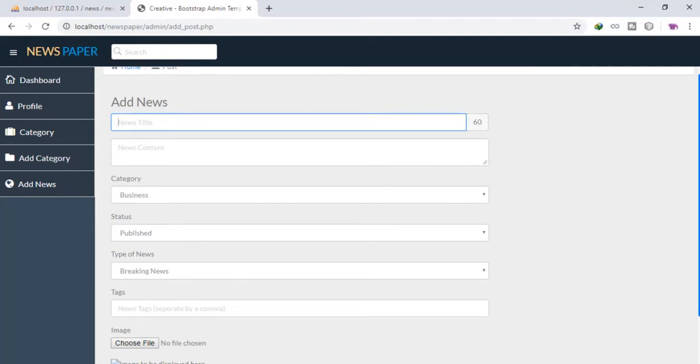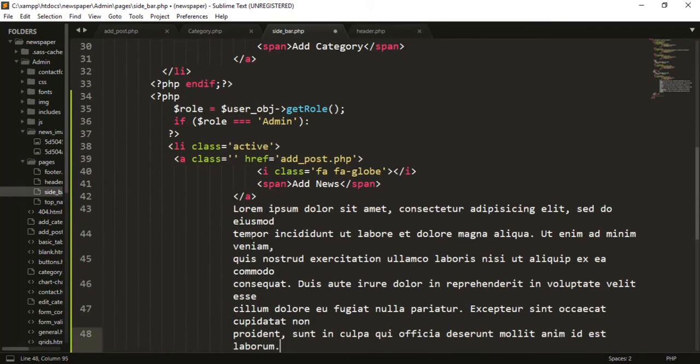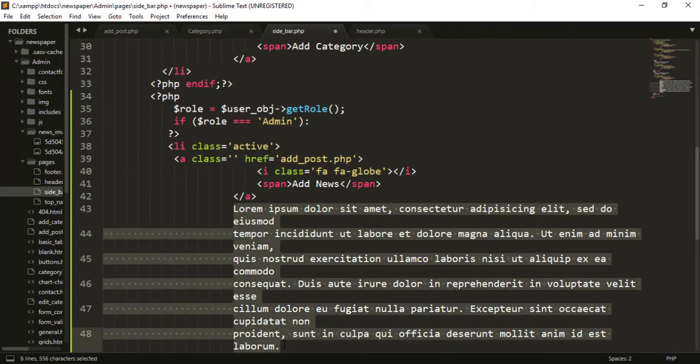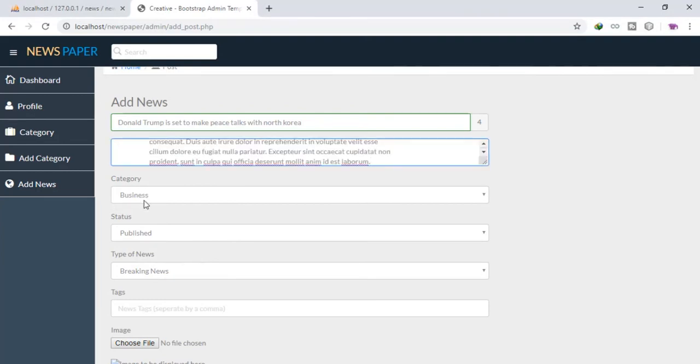Let's say, I'll just say Donald Trump is set to make peace talks with North Korea. All right, so we have the lorem ipsum. I'm just going to get that lorem. If you're great at typing, you know how to type news, you can do that, but I don't have time for that. So I'm going to paste this.